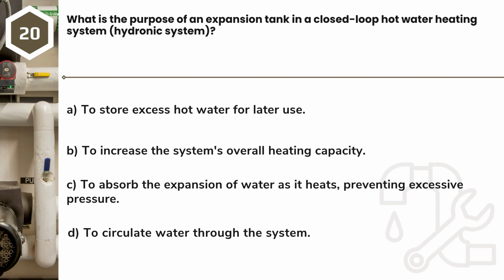Question 20. What is the purpose of an expansion tank in a closed-loop hot water heating system, hydronic system? A. To store excess hot water for later use. B. To increase the system's overall heating capacity. C. To absorb the expansion of water as it heats, preventing excessive pressure. D. To circulate water through the system.